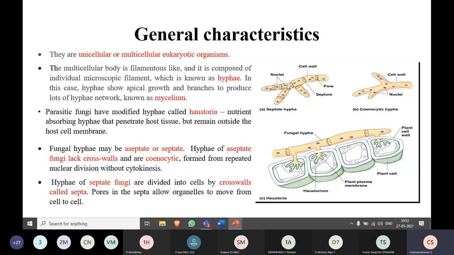So if the cells have been divided with these specialized cross walls, we call these hyphae septate hyphae. Normally the hyphae are of two types, septate and aseptate. But the parasitic fungi will also have some modified hyphae known as Haustoria to absorb the nutrients from the host cell. Is it clear? Yes, ma'am.